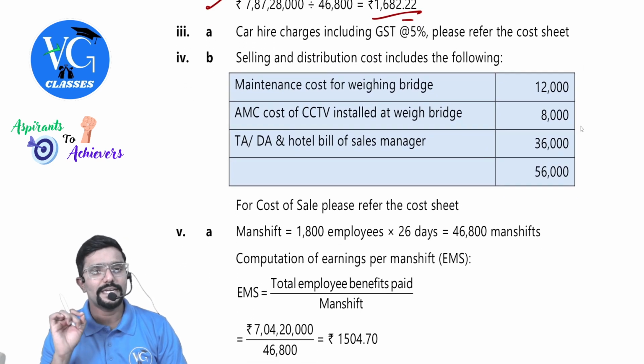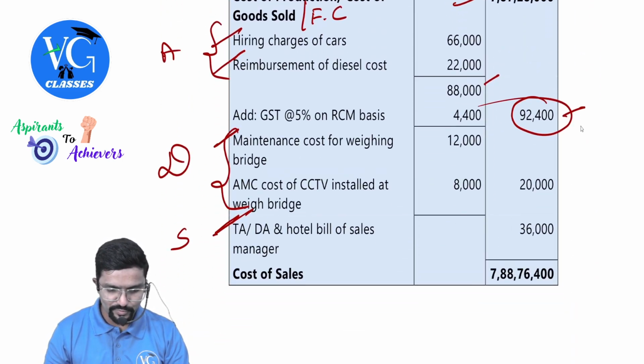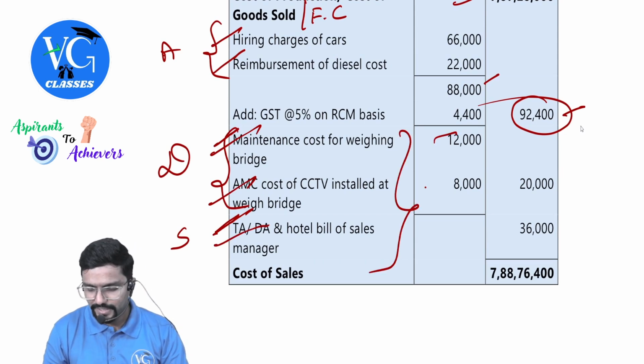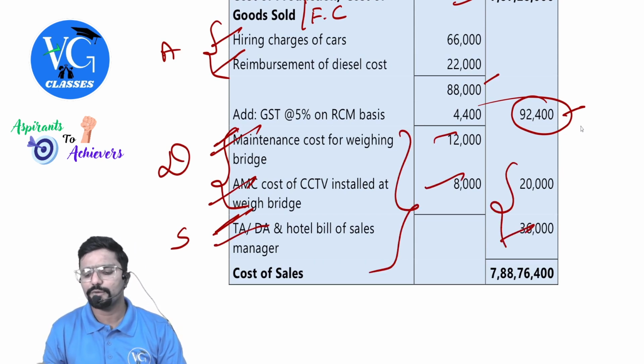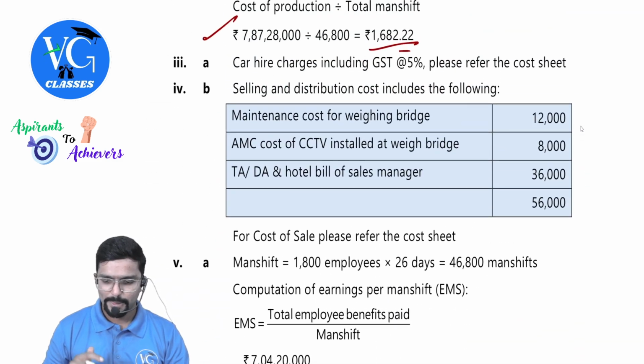Fourth one. Selling and distribution cost includes the following. Selling and distribution both put together they have asked. 1, 2, 3. This 3. 12, 8 plus 36. Or else here only. 20 plus 36. 56. 56 guys.